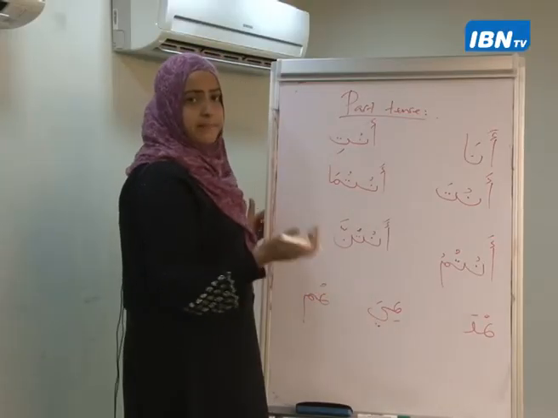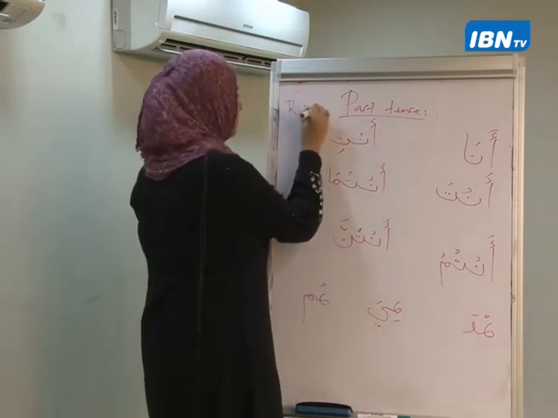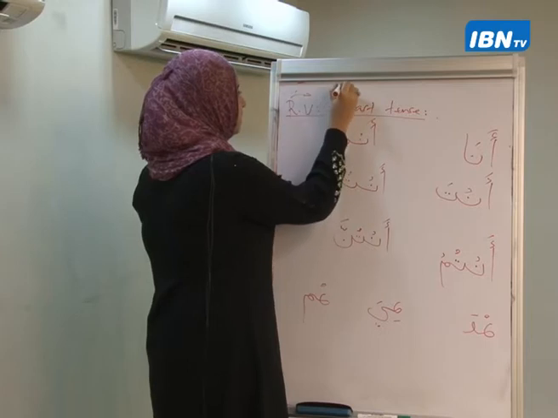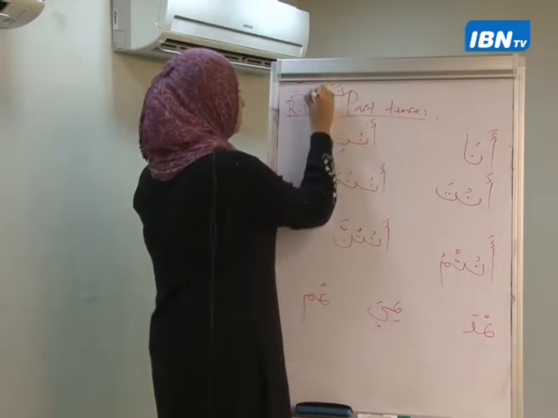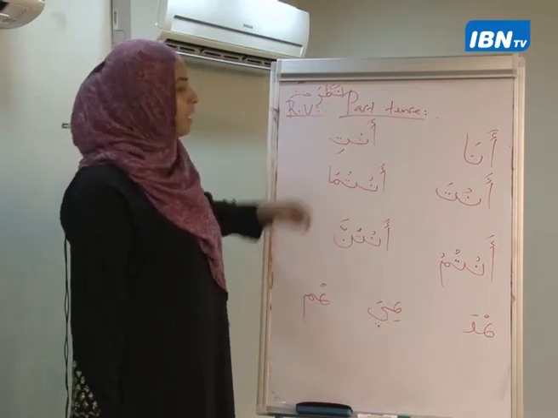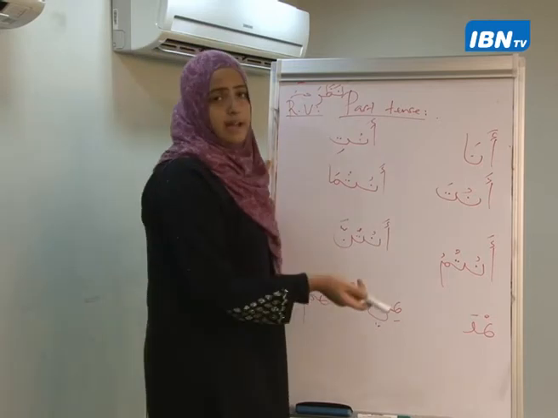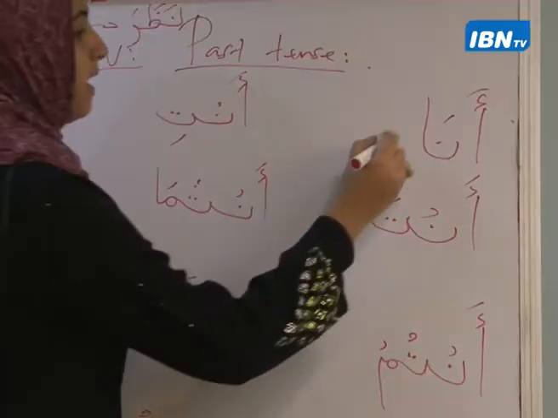Right, say our root verb, just a very quick revision, is nadara. This is my root verb, nadara. Now I want to change this into ana, I want to say I saw. So it will be ana nadartu.